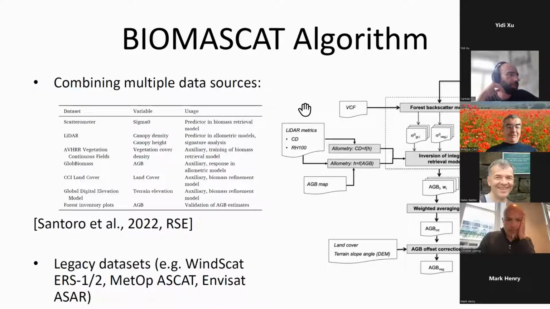And this algorithm has just been published in Remote Sensing of Environment last week. I think you can already find it easily in the website.